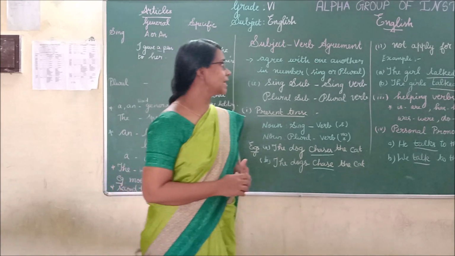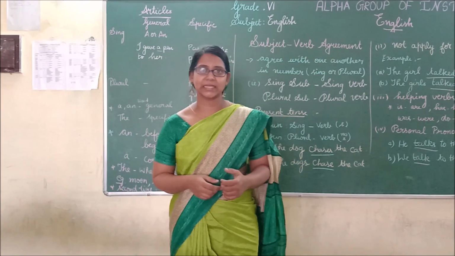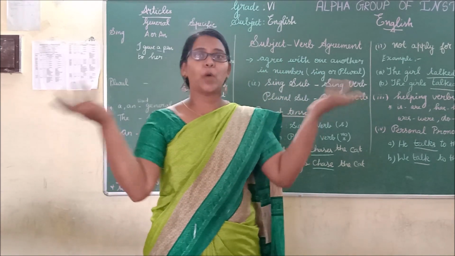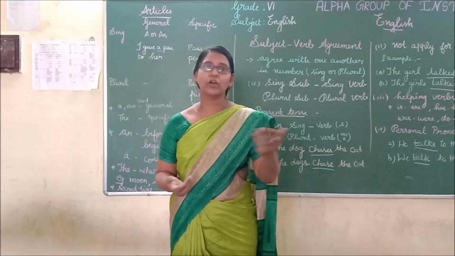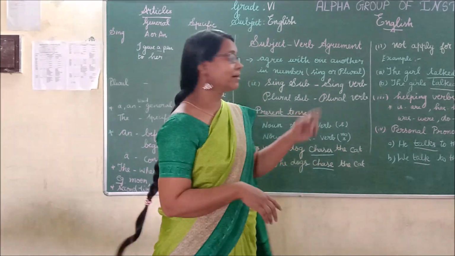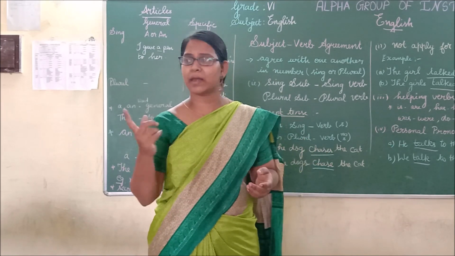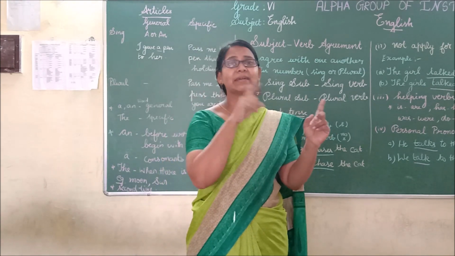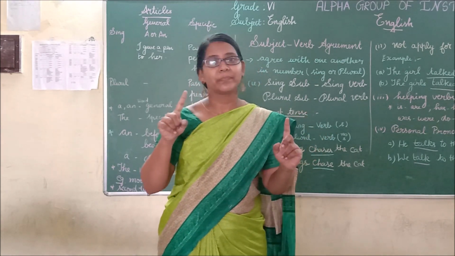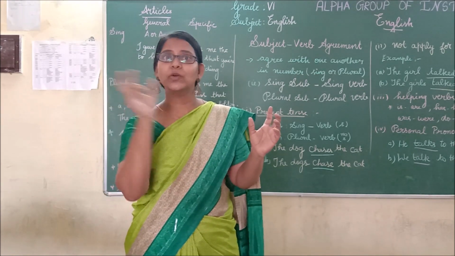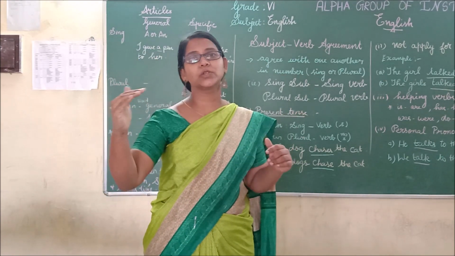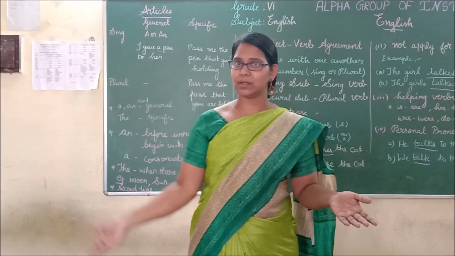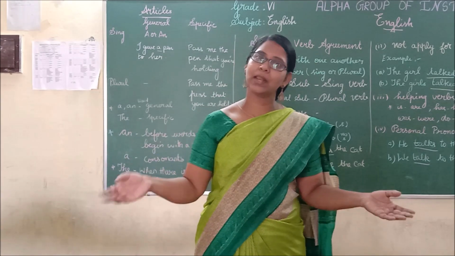Is it clear? Next thing, we have seen about the connectors. That is and, or, nor. These are the three connectors. That is and. Obviously, we all know that is meant for plural nouns, isn't it? Next, or. Yes, of course, we know or. Either this or that. Similarly, nor. But one thing, the tiger or the girls. If they are given like this, we have to prefer the noun which is closer to the verb. According to that, you have to write the same formula. Singular noun goes with singular verb. Plural noun goes with plural verb.